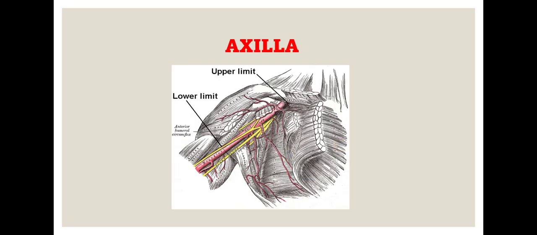So in the course, first of all, what happens in the axilla? The ulnar nerve in the axilla, see, this is the ulnar nerve. The ulnar nerve lies medial to the third part of the axillary artery. This is the axillary artery. So the ulnar nerve lies medial to the third part of the axillary artery. That is what we have to write in the first point for the axilla.